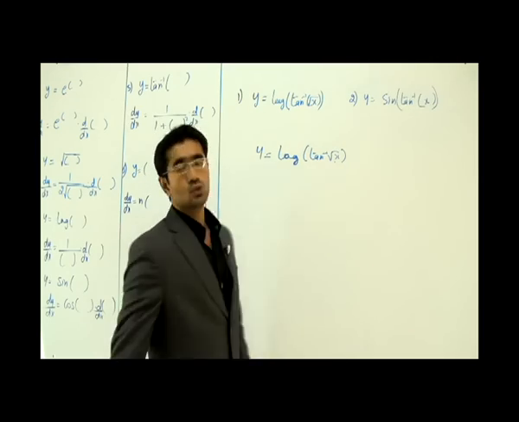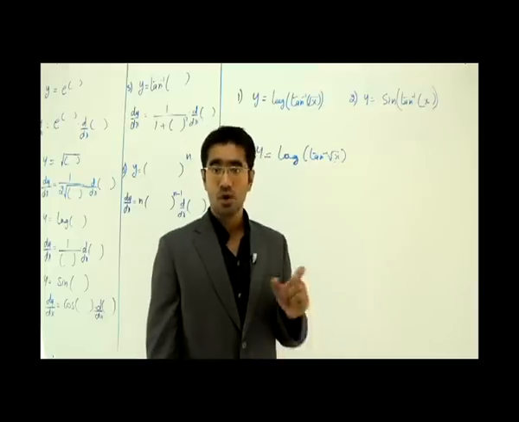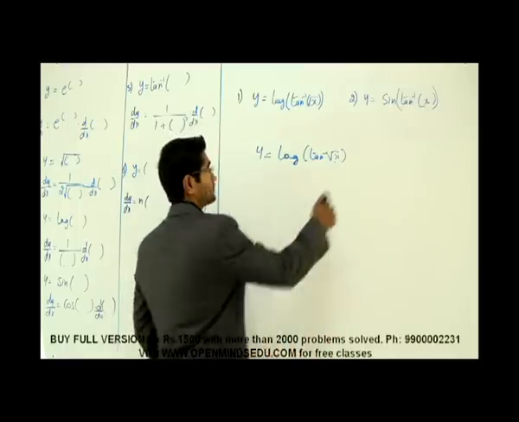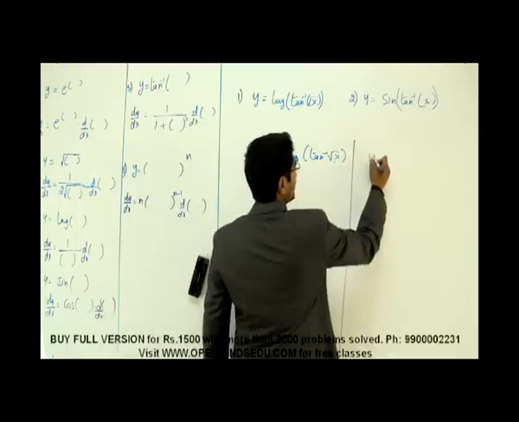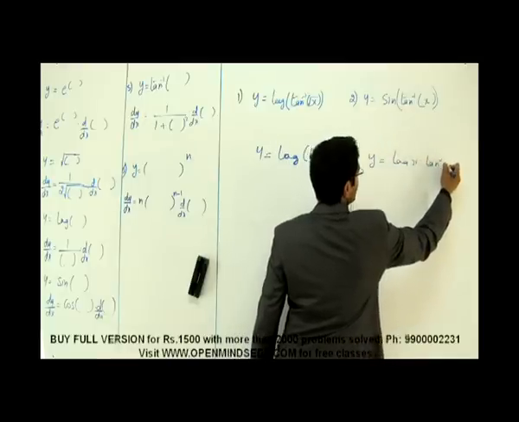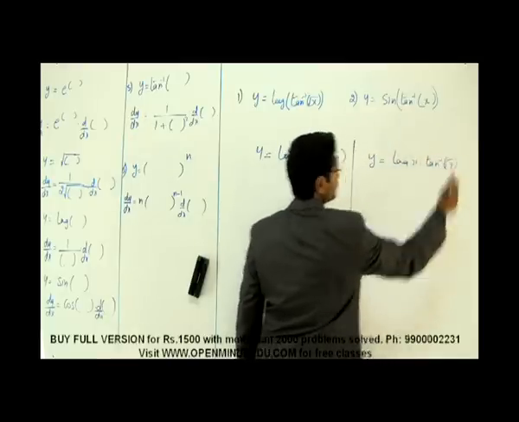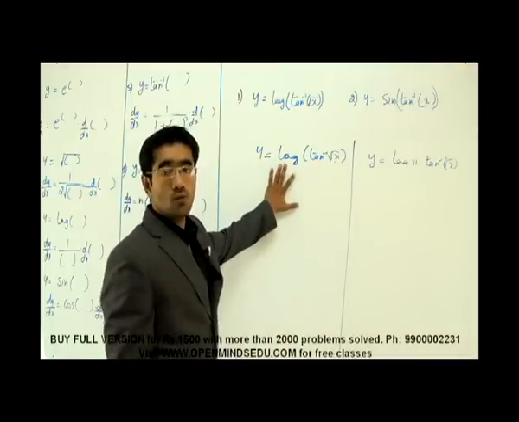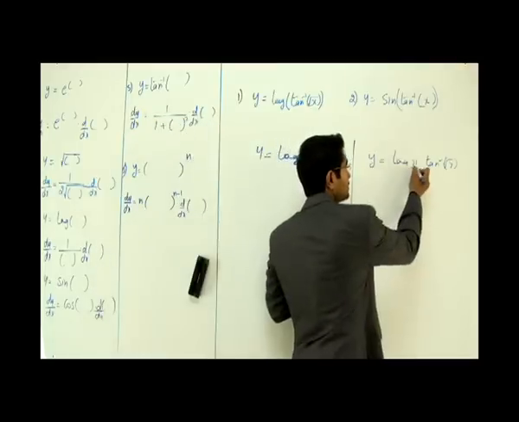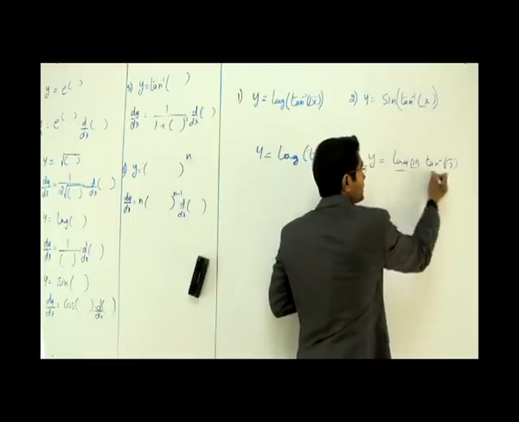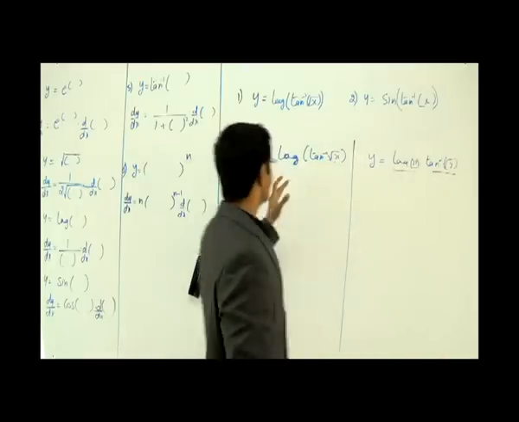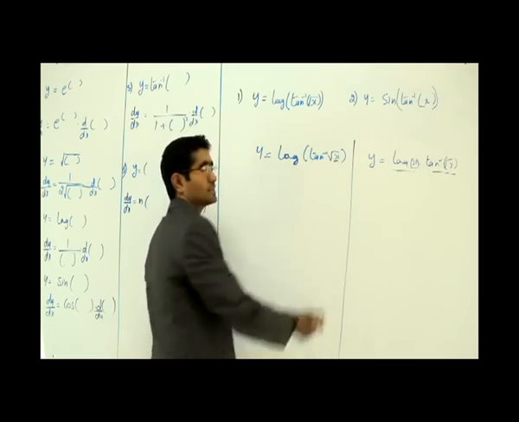Now, one major doubt students have is, is it a product rule or a chain rule? How to differentiate between these two things? Now look at this board. Here, if my question was log of x into tan inverse of x, now try to understand this. Tan inverse root x. Here, in this case, I don't have 2 different x's. I have only one x. Here I have one x here and another x here. So this becomes product rule because there are 2 functions here and multiply together. This is only chain rule because there is only one x.